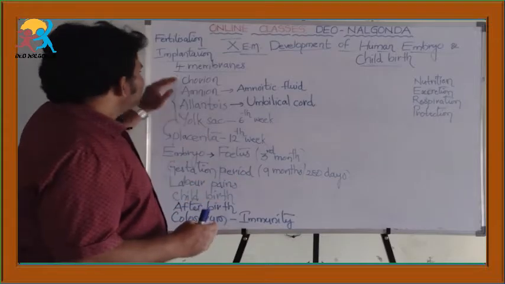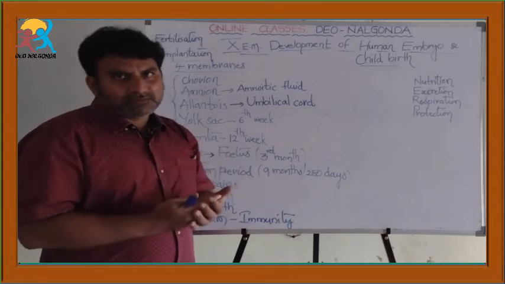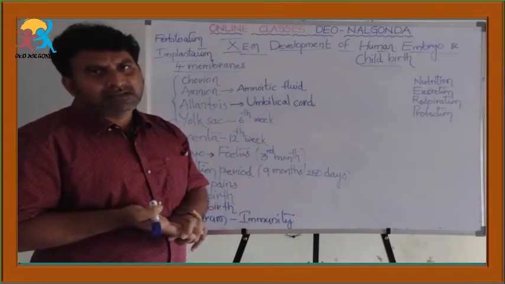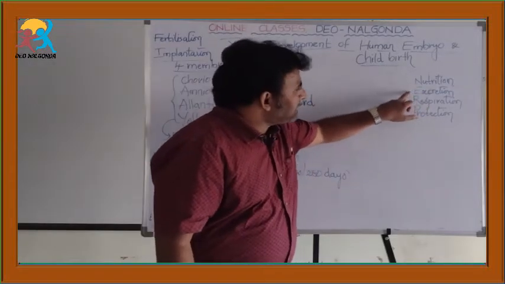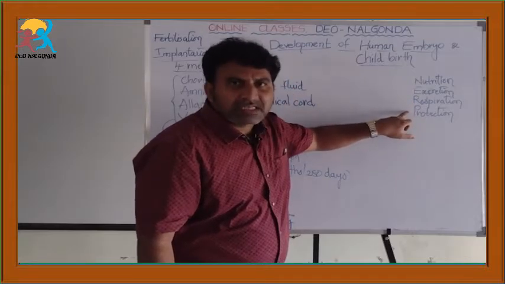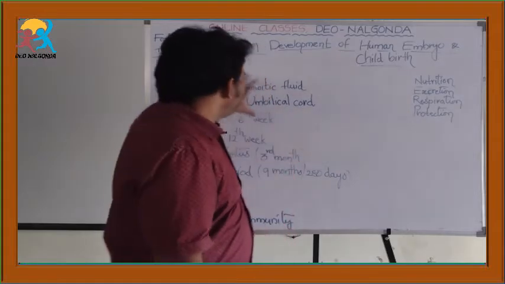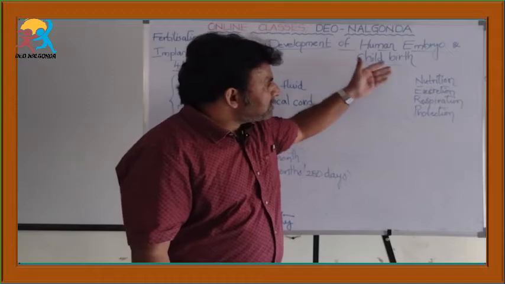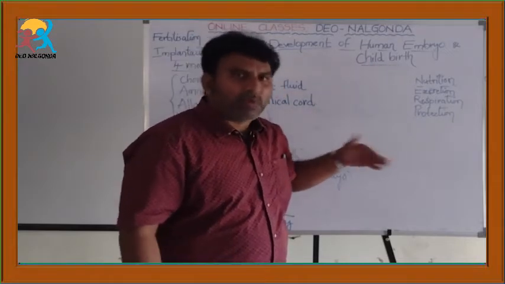So, these membranes perform 4 very important functions. They are nutrition, excretion, respiration and protection of the embryo. Why?